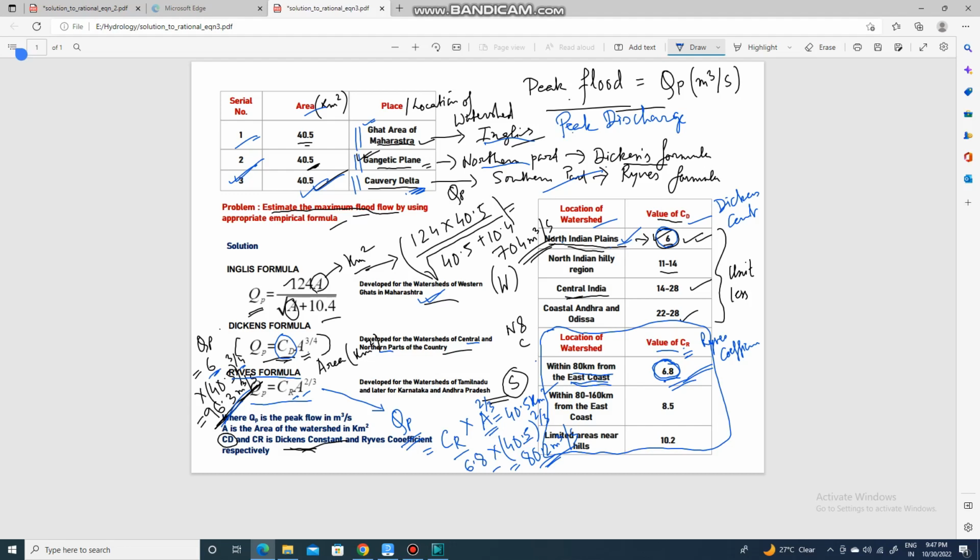coefficients accordingly and put those values into your empirical formulas developed for the watersheds of those regions, and then you will get the result. So note that the English formula was developed for Maharashtrian watersheds. Dickens formula is developed for the watersheds of central and northern parts of India, and Rice formula was developed for the watersheds of Tamil Nadu and later for Karnataka and Andhra Pradesh. So these three formulas are very old formulas. They were developed in the 19th century. But they are still used for calculating peak flood in different design